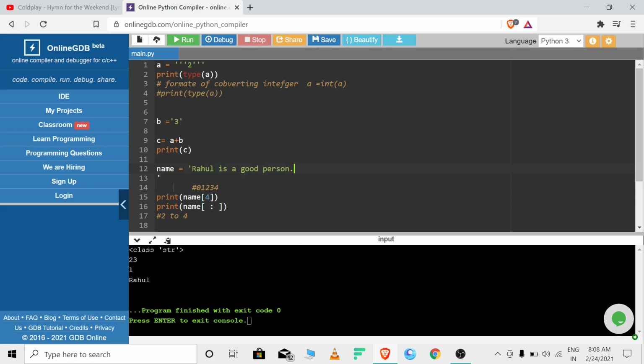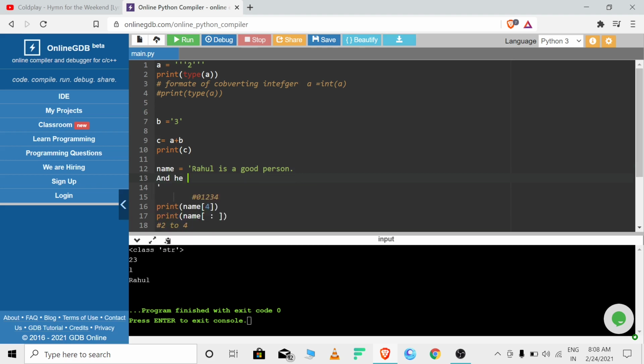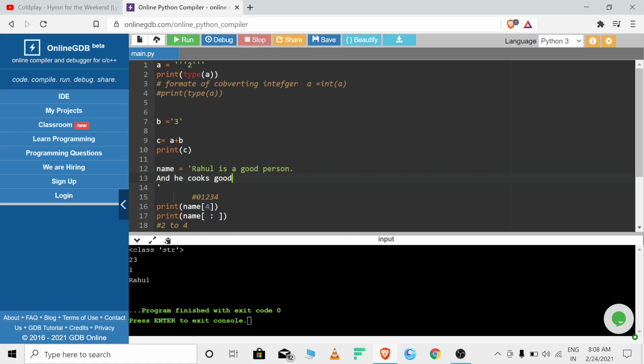Let's print out a full stop, and he cooks good. Full stop. Okay. So now this is my string.